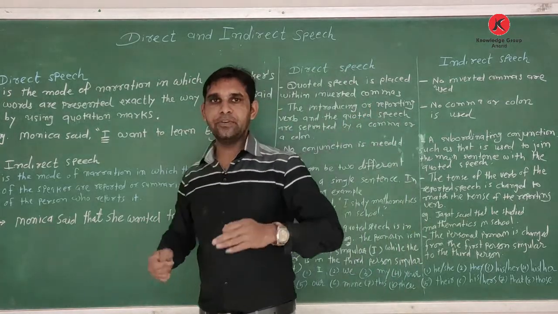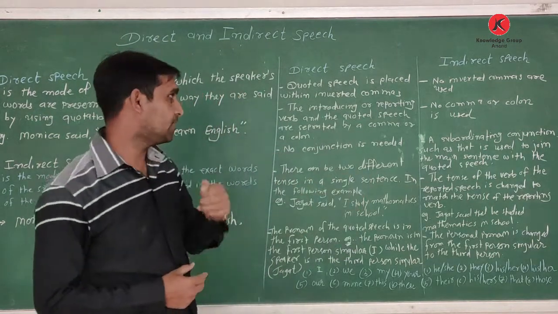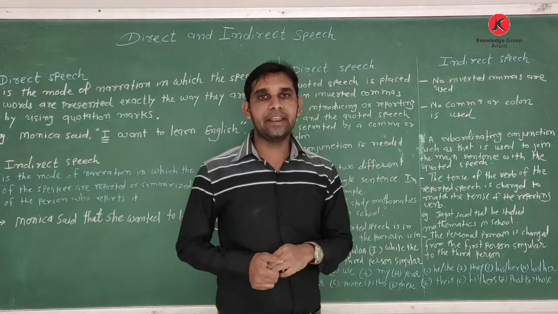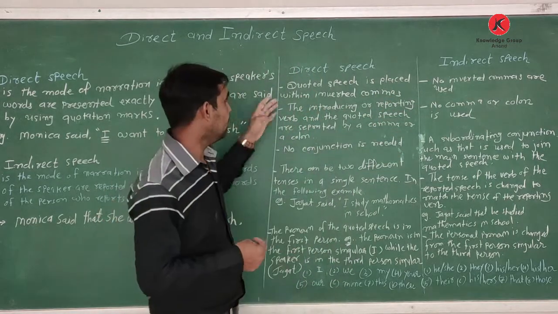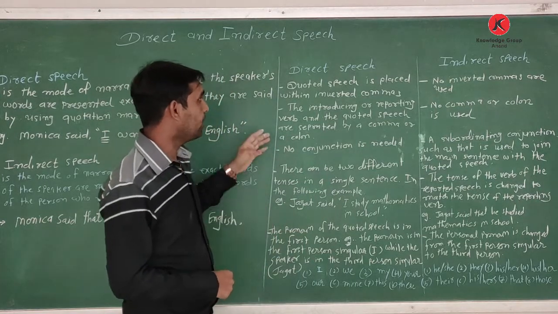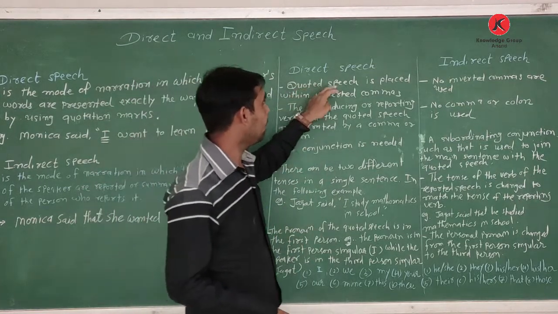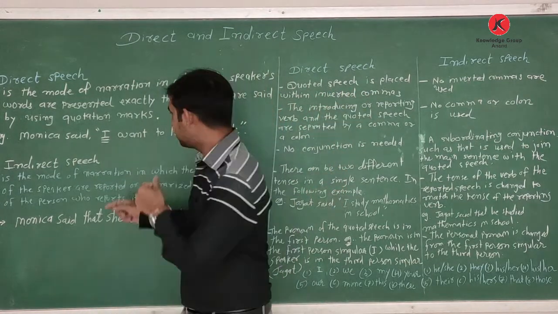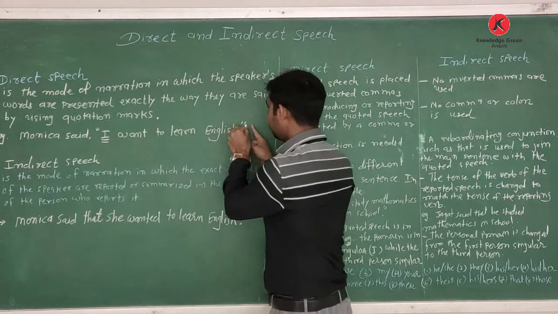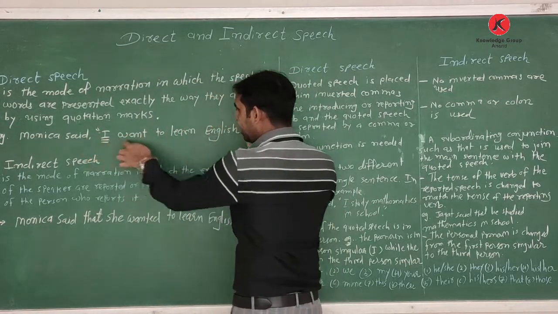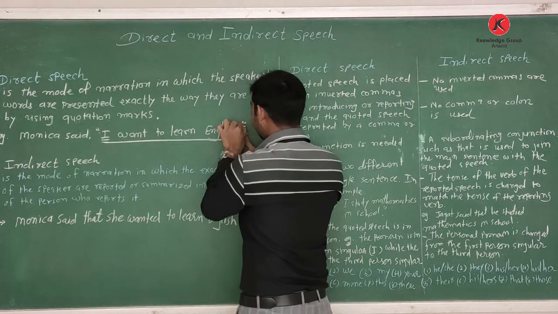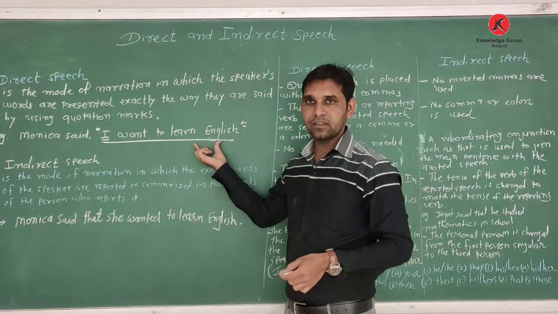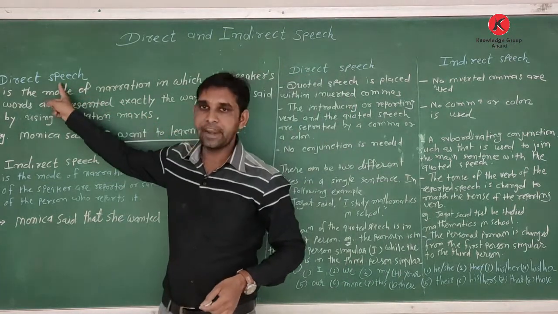So what is the difference between direct and indirect speech? Let's see. Here direct speech and indirect speech are given. What do we write in direct speech? See, quoted speech is placed within inverted commas. This is the quoted speech, and in inverted commas we write the quoted speech in direct speech.